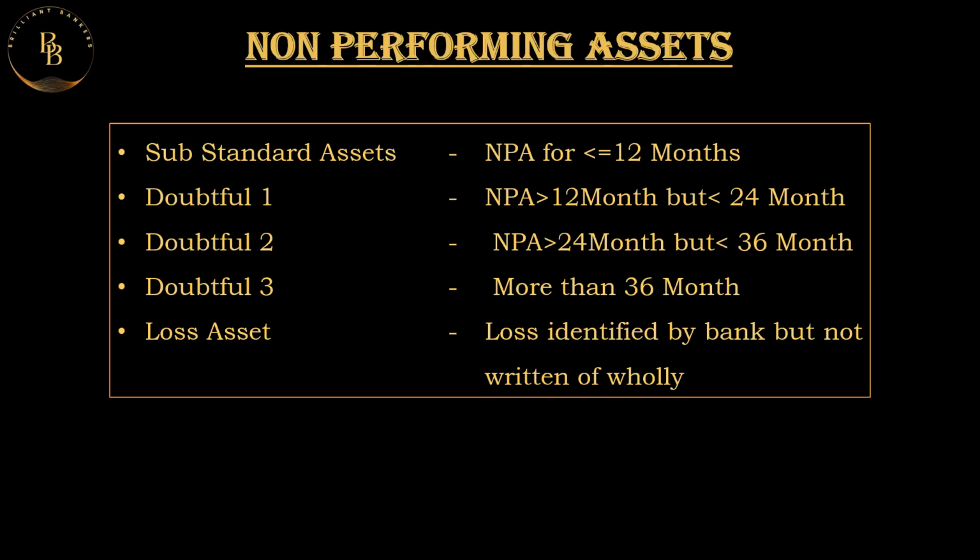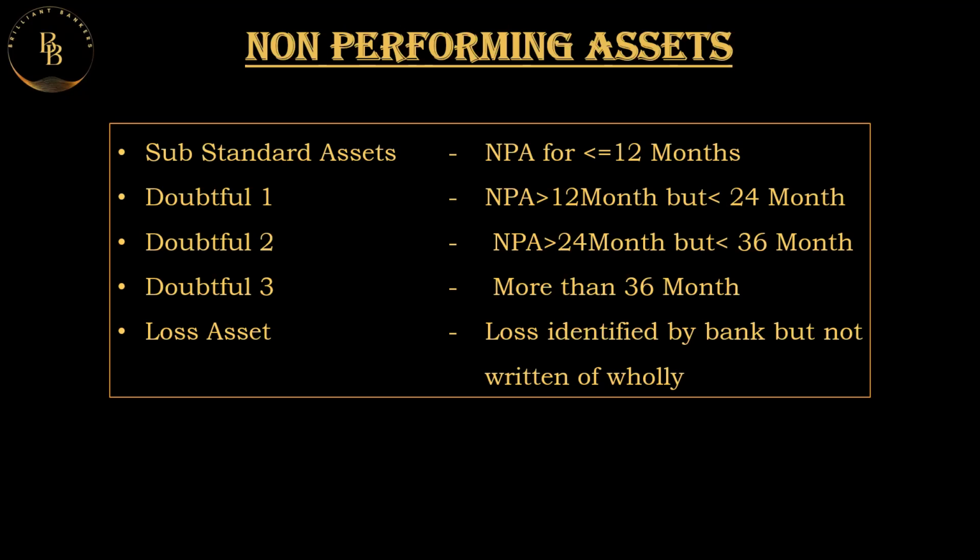For example, if a collection came into the account on 31st December 2023, the account will be substandard till 31st December 2024 unless there is a credit to the account for the principal and the interest. And then it will be converted into a doubtful account.